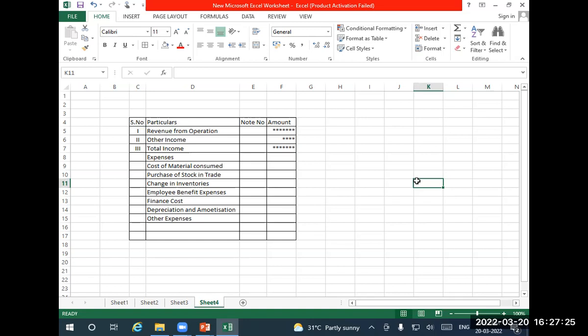In addition to this, we may add something based on the nature of the business organization. Suppose a company which is producing material in India and selling it in India only, they may not have foreign exchange. So I am assuming like that. Next, we have to take the total of all these things. That's called total expense.